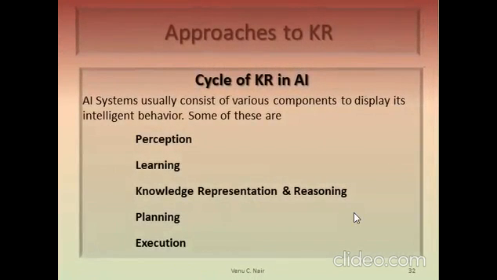Then we can have the cycle of knowledge representation in artificial intelligence. A system usually consists of different components for displaying its intelligence. So in this concept, that is in the AI system, the components are perception, learning, then knowledge representation and reasoning, planning, and then finally execution.